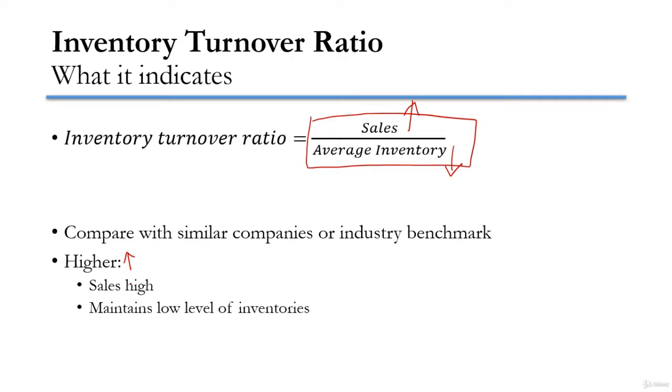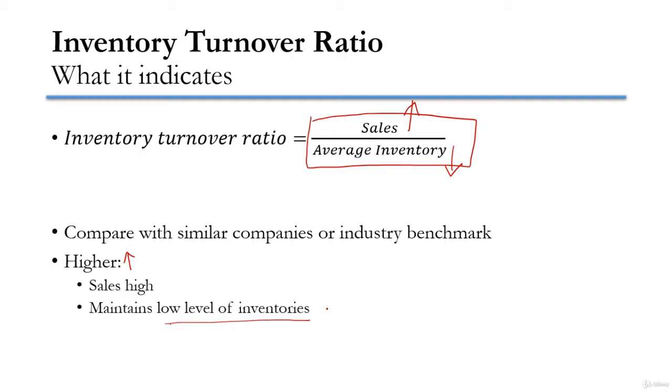So a higher inventory turnover ratio means the sales is high, which is good. Every company wants to have their sales high. And if it is due to maintaining a low level of inventory, again we can say that the company is able to support its sales by maintaining a lower level of inventories, which means lesser holding costs and less cash engaged in the inventory.